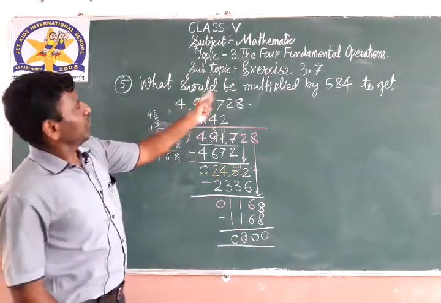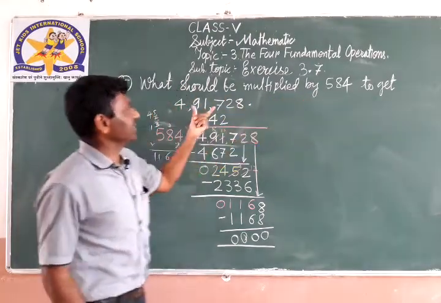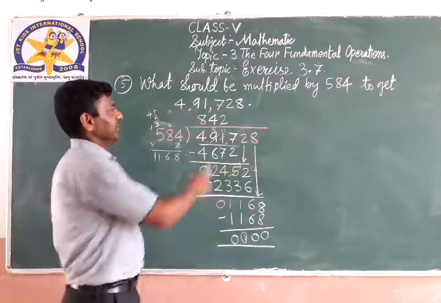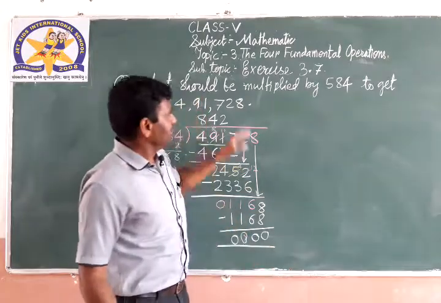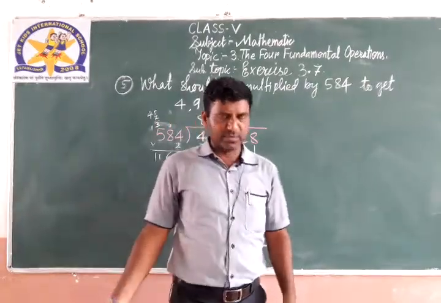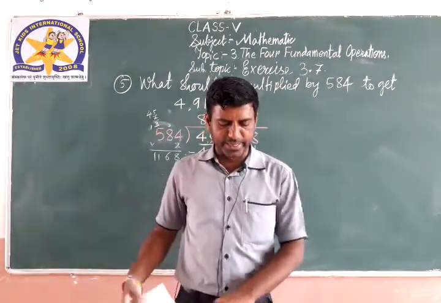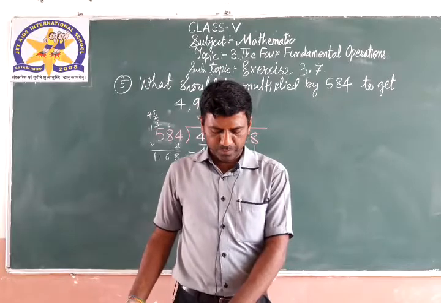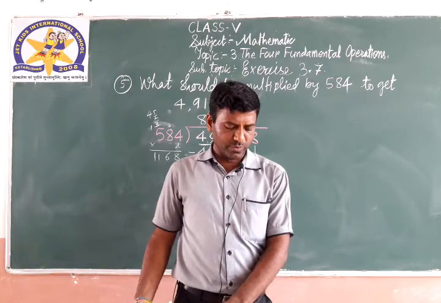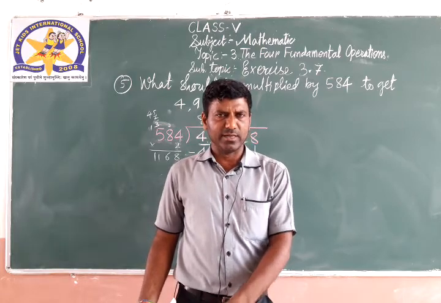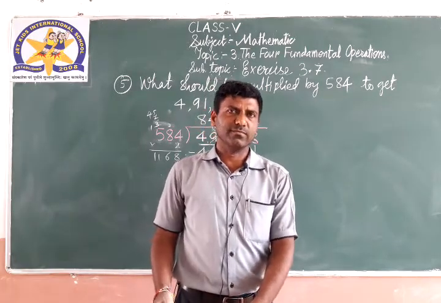So what should be multiplied by 584 to get this number? 842 should be multiplied to get this number. Understand? This way you can solve. We completed 3.7. If any doubt, you can ask me again. I hope you will solve the remaining. It's very easy. Write properly, focus properly, write the table properly first. Okay. Till then, thank you.